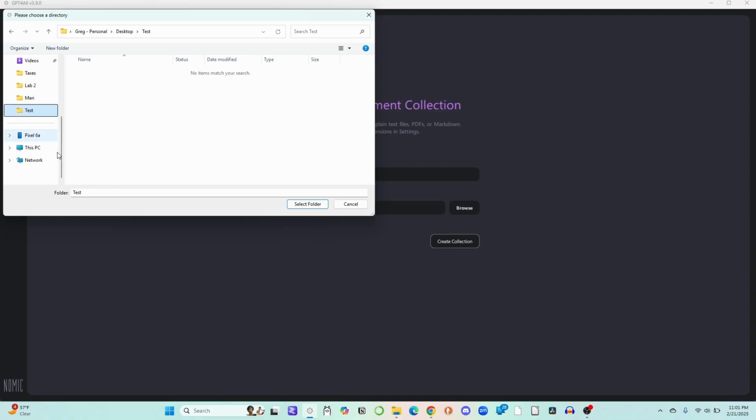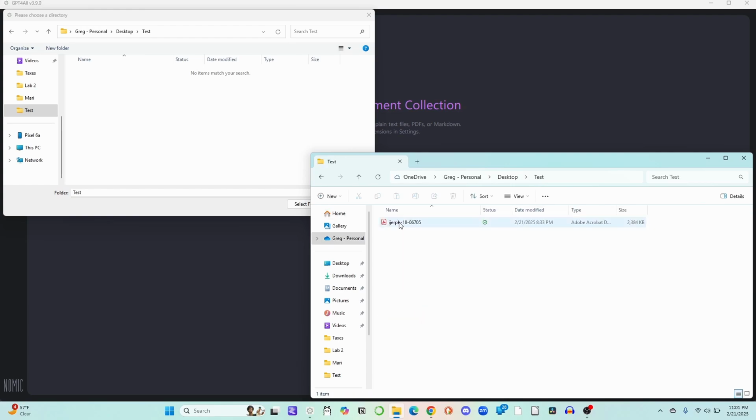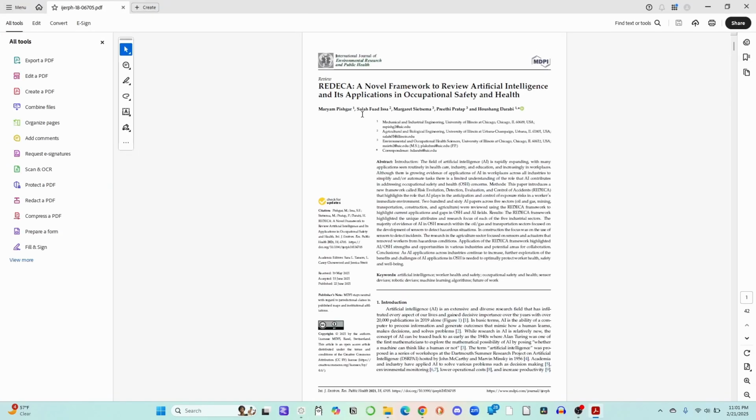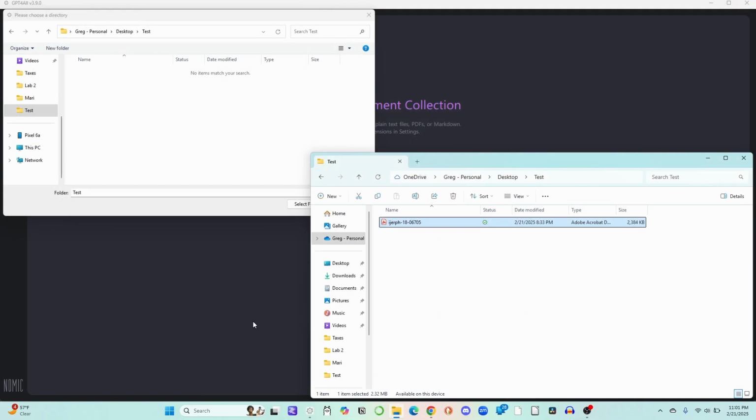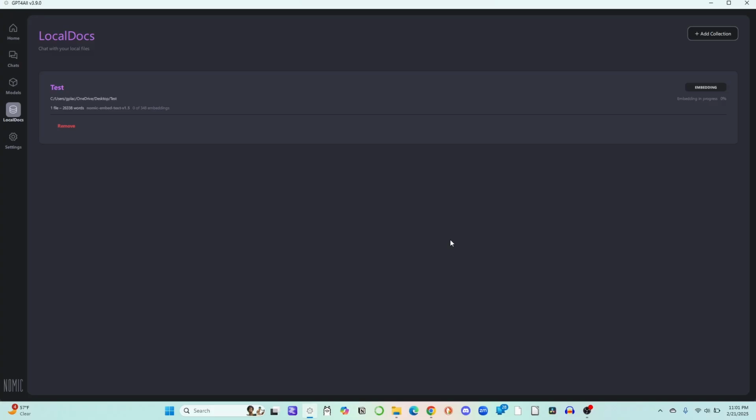Now the reason for that is very simple. It has not been put in. But if we open up, we'll notice that there is indeed a test document, and it's a PDF, and notice that it has a document talking about Redeka. So what we have to do is select the folder to load it up, and we'll notice that it now recognizes that there's a folder here. So we now create the collection, and you notice it has a new listing here.